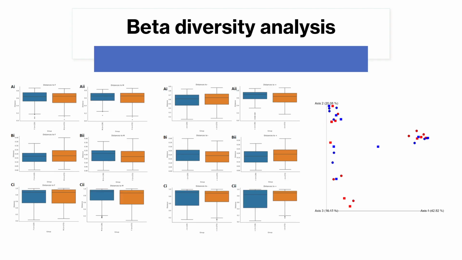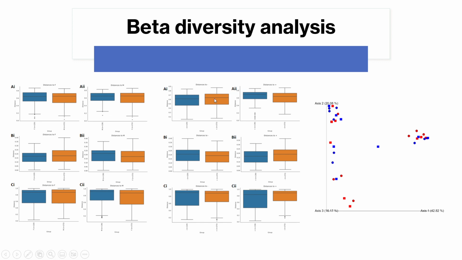So studying beta diversity, this figure here on the left, this is the study of sex, the study of the effect fly sex has on the gut microbiota, and then this here is the study of whether live yeast presence has an effect on gut microbiota. So panels A, these are unweighted unifracts. Panels B, these are weighted unifracts. And panels C, these are Bray-Curtis tests. And for fly sex, none of them had a significant effect. And then same thing with yeast presence.